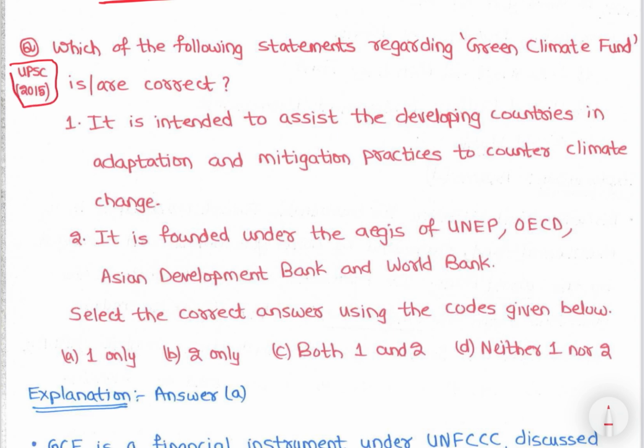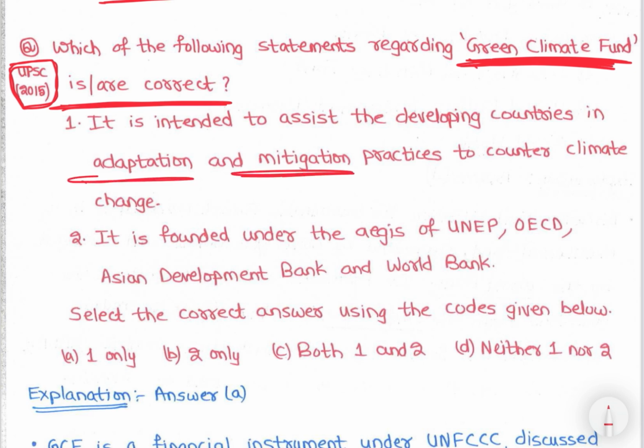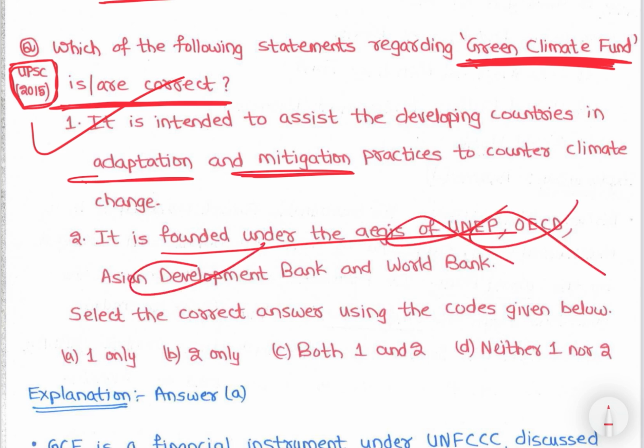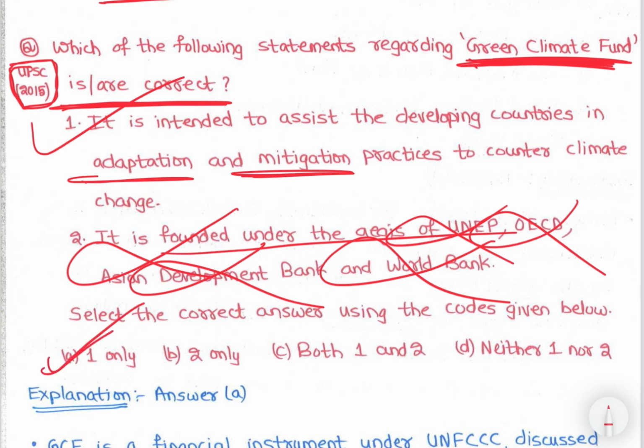See, then UPSC 2015 का क्वेश्चन है, which of the following statements regarding Green Climate Fund is correct? Green Climate Fund के regarding क्या correct है? Green Climate Fund is UNFCCC का, we have discussed, right. It is intended to assist the developing countries in adaptation and mitigation practices to counter climate change, right. It is funded under the aegis of UNEP, OECD, Asian Development Bank, and World Bank, right. It is incorrect. Let's study, right.